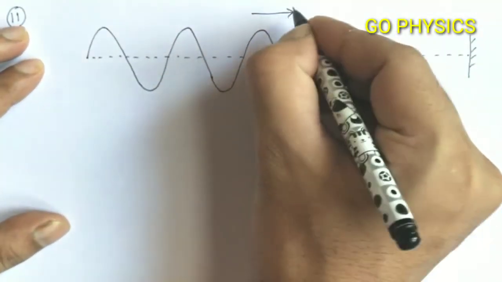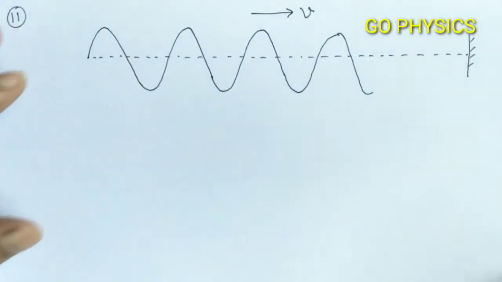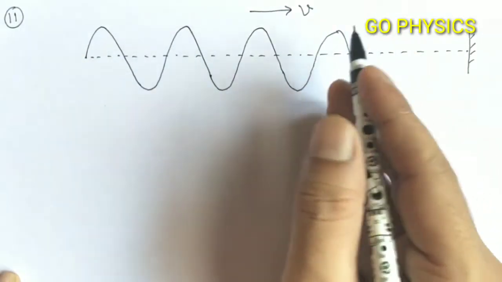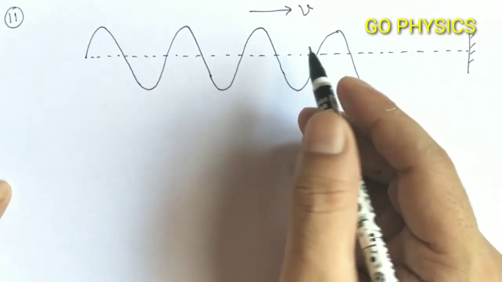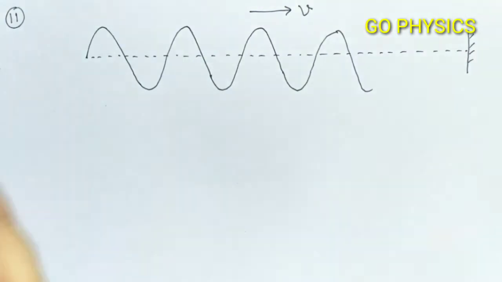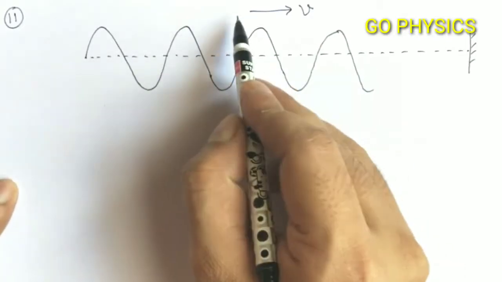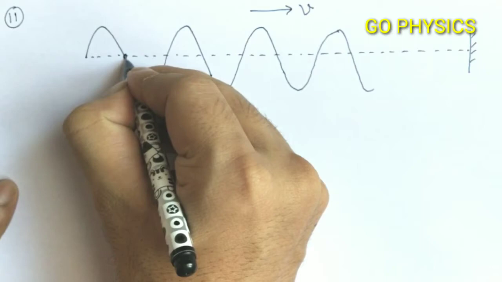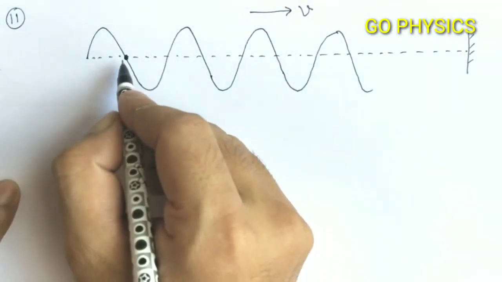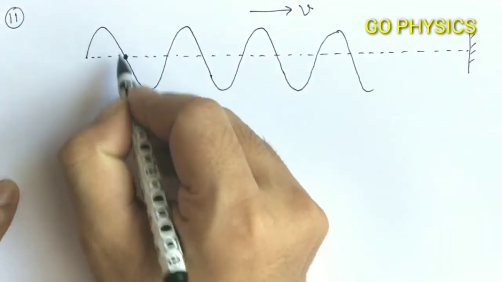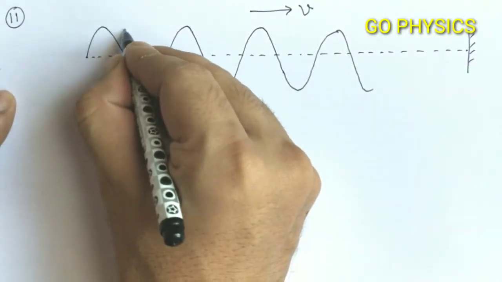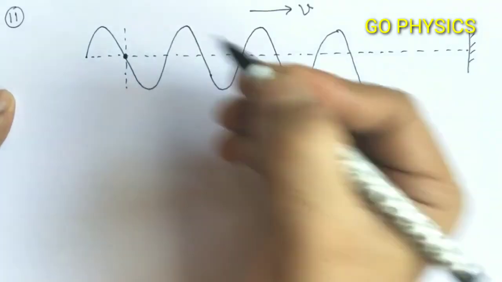Let us consider v is the speed of the wave. And we know that this wave is a transverse wave, and in a transverse wave the medium particles do simple harmonic motion perpendicular to the direction of propagation of the wave. So this is the direction of propagation of the wave, and if I take any particle on the string, this particle will do simple harmonic motion along this line, perpendicular to the direction of motion of the wave.